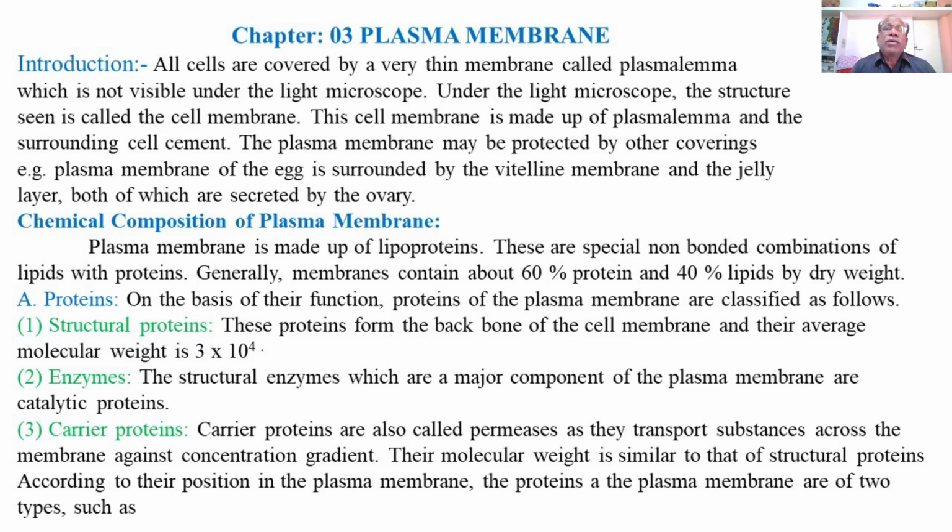All cells are covered with a very thin membrane called plasmalemma, which is not visible under the light microscope.